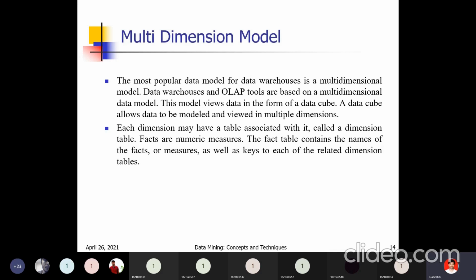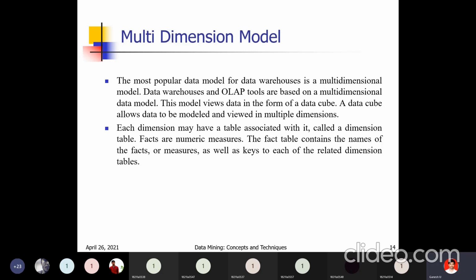The most popular data model for data warehouses is the multidimensional model. Multidimensional model means data that consists of three dimensions. It contains a number of dimensions, here meaning more than two dimensions.